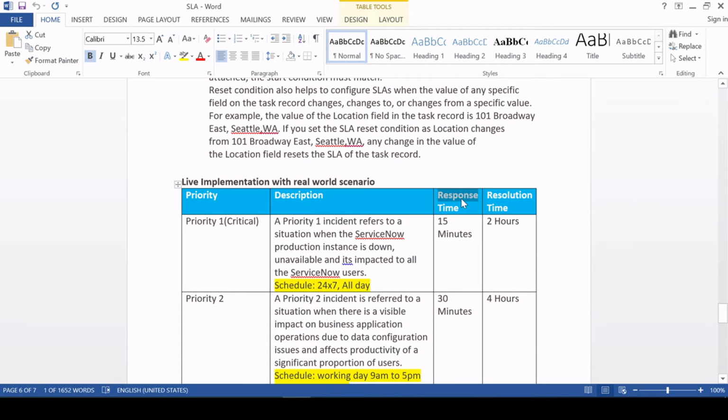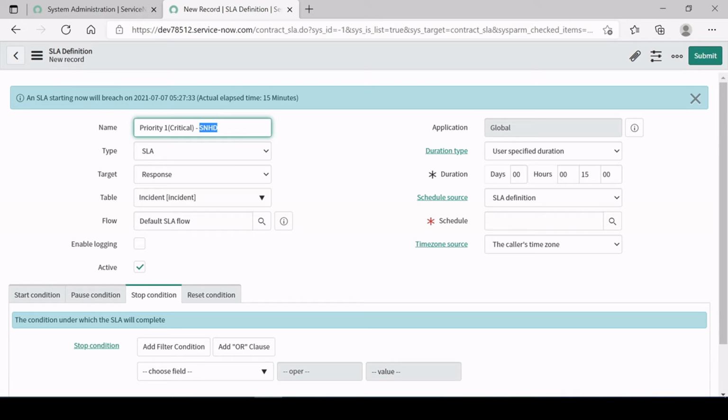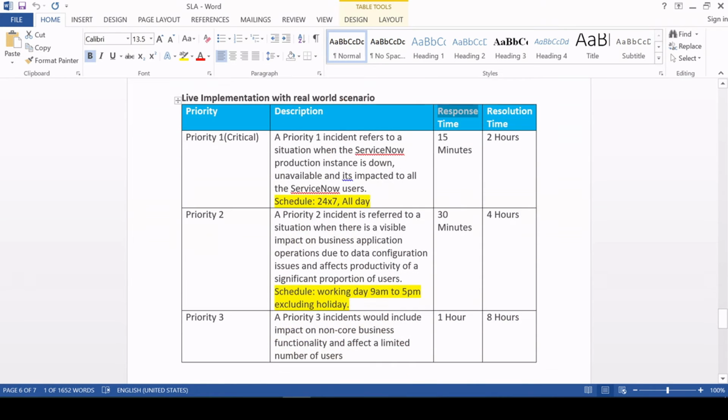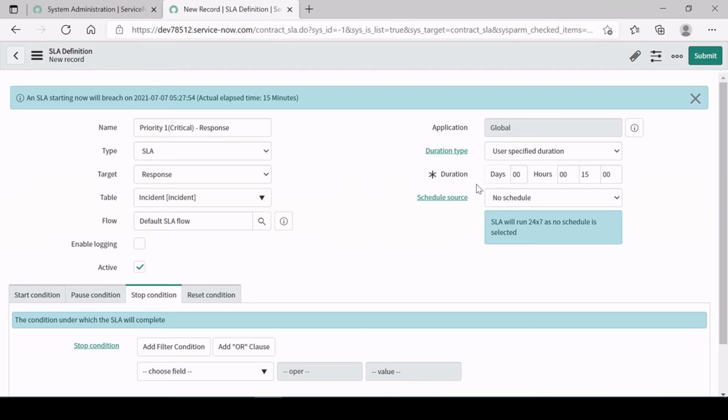Okay, instead of this service, now I can go for the response. So this is for the response, and the SLA definition, let's say no schedule, means we wanted to run it 24 into 7, right? In the second example, don't worry guys, I have written down, I will be considering a scheduled one over here, like an SLA definition, and we will be selecting a schedule and we'll see how we can implement that. But for this we are going with the 24 into 7 schedule, means no schedule.